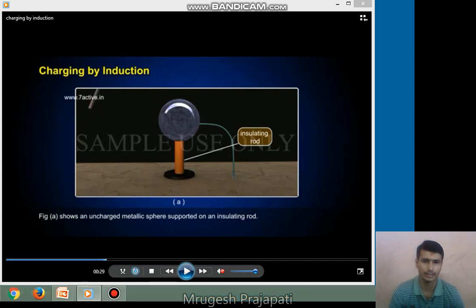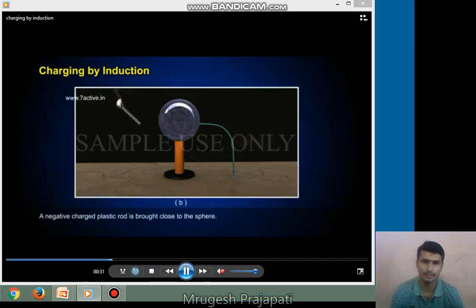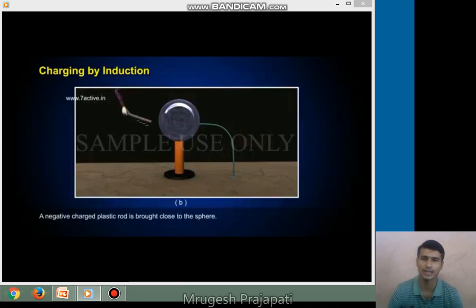Then the second step is to take a negatively charged plastic rod and bring it near one end of the sphere, right? એક સ્ફિયરના એક બાજુએ આપણે શું કરવાનું છે? નેગેટિવલી ચાર્જ પ્લાસ્ટિક રોડને સ્ફિયરની નજીક લઈ જવાનો છે. What happens?